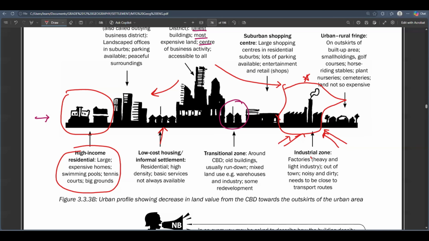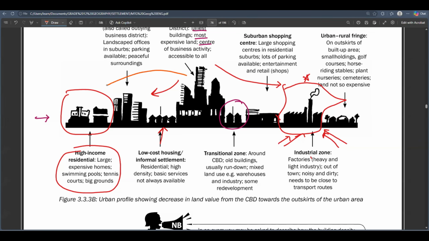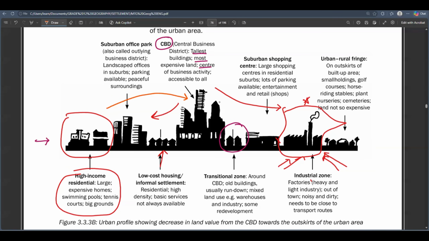If you want to buy bread, imagine moving all the way from the high income residential area to the CBD. No, that's not feasible, guys. You need to be located closer to a certain business district. That is where we develop the suburban office park, otherwise known as the outlying business district, the OBD.